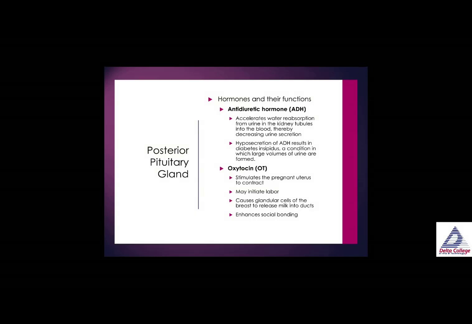Thereby, it decreases urine secretion, so we don't urinate out all the water in our body. Hyposecretion, or too little ADH, results in a condition called diabetes insipidus. Diabetes insipidus is a condition in which large volumes of urine are formed and urinated out. So you're losing more water than you're putting in.